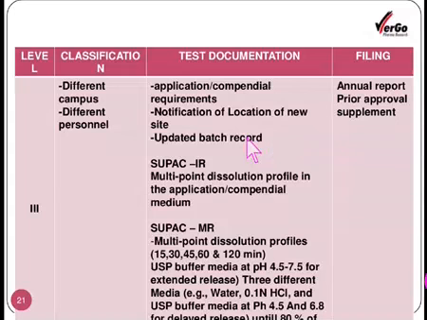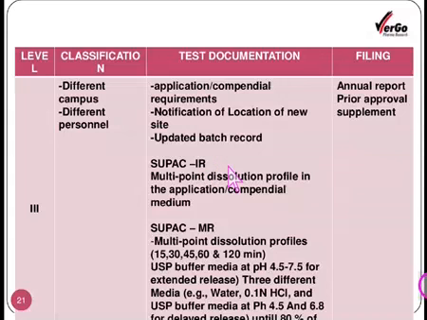Whatever data was submitted to the FDA regarding the approval process for the previously developed product, whatever batch record was prepared at that time has to be completely modified, because such a major change has taken place. Therefore we have to prepare an updated batch record, which must be included in the annual report and the prior approval supplement.